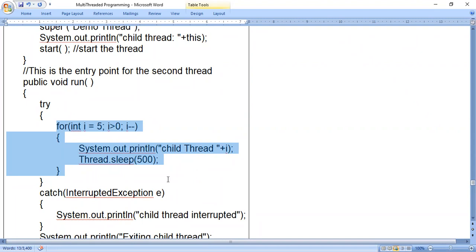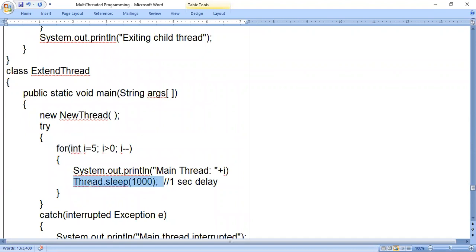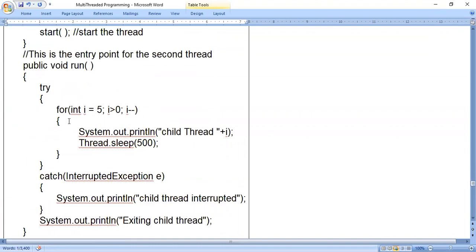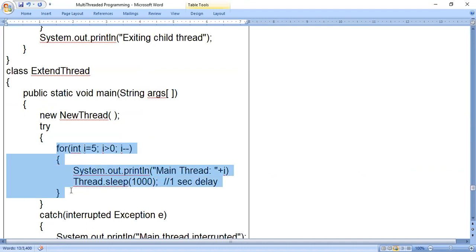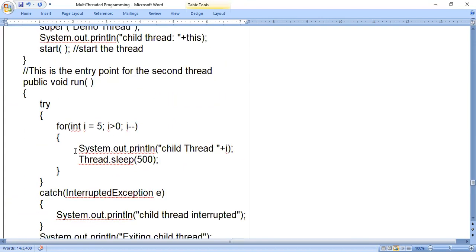So how we can achieve that concept is by this line only, thread.sleep. So we are making the main thread, that is the program control which is present in the for loop of the main method, sleep for 1 second. So within that 1 second, the for loop which is present in the run method will execute 2 times. After 1 second, again the program control will come to this for loop. Okay, so one more time it will execute and it will sleep for 1 second. So within that 1 second, the run method for loop will execute. So in this way, multiple program control flows will be present in the program. So that is called multi-threaded programming.